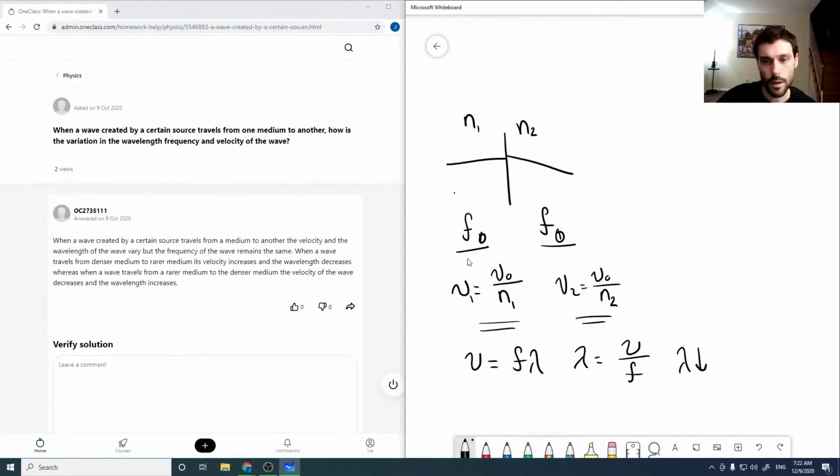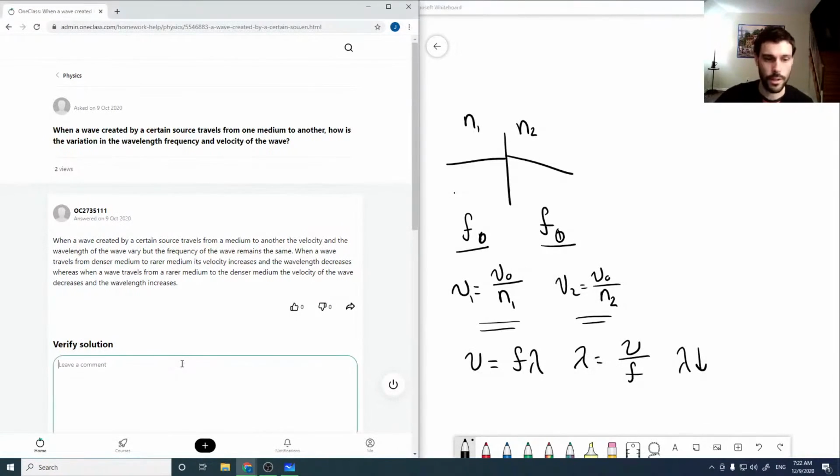So the takeaway here is frequency. That's the one that I remember, is frequency just doesn't change. And because of the relation between speed, frequency, and wavelength, that means that the other two have to change. So that's good.